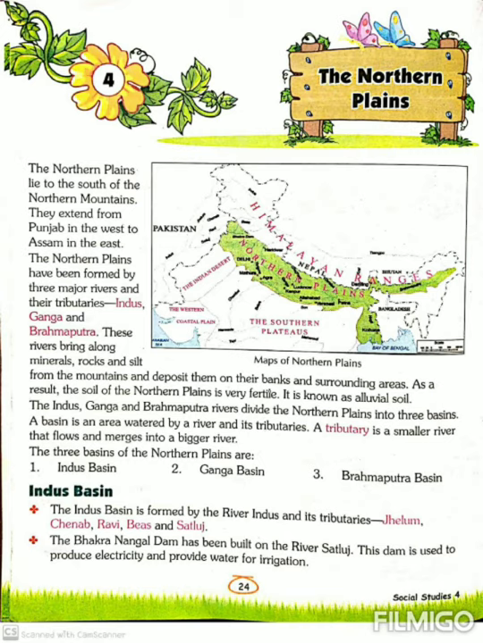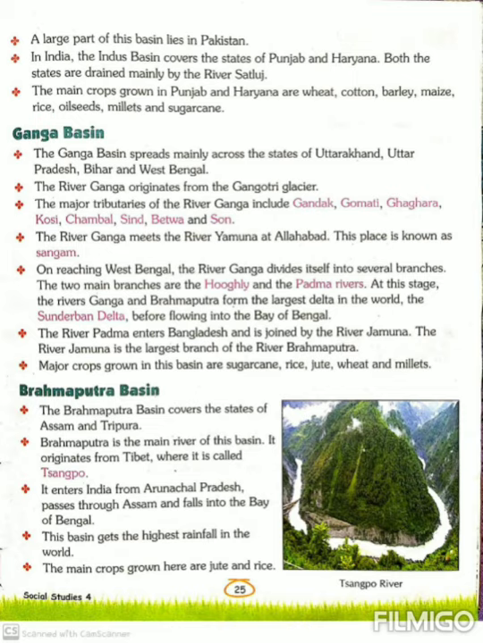In farming, farmers use water. That water is used for irrigation. Third, a large part of this basin lies in Pakistan. Means a big part of this basin is in Pakistan.